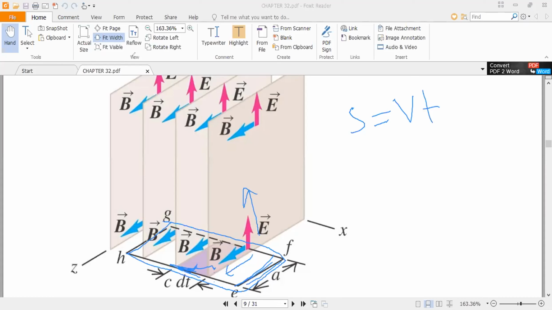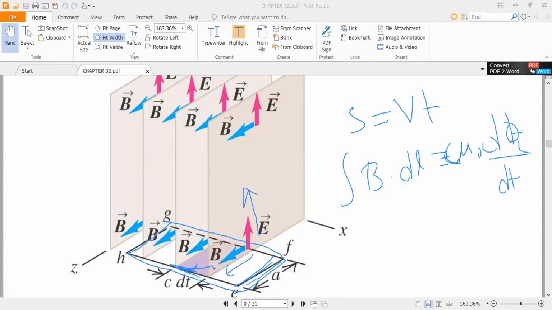Okay, so now we have two sides: B dot dl equals mu naught epsilon naught d phi E over dt.